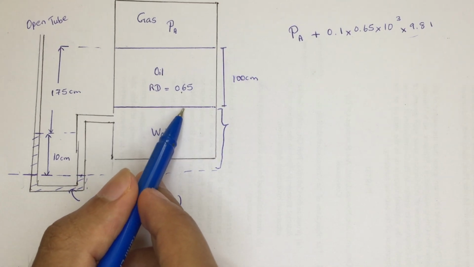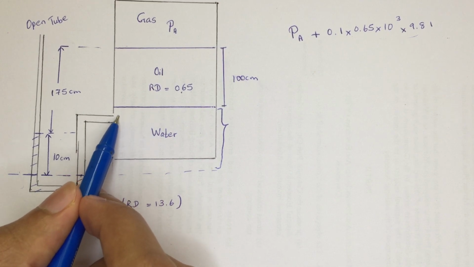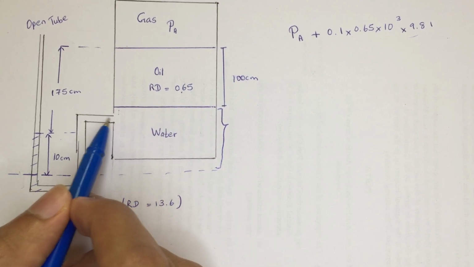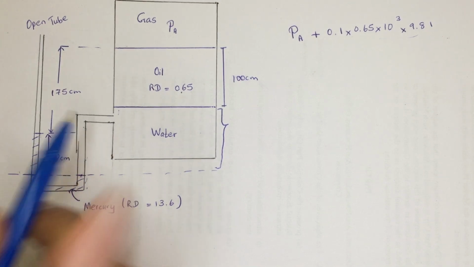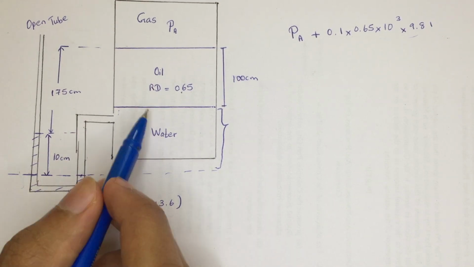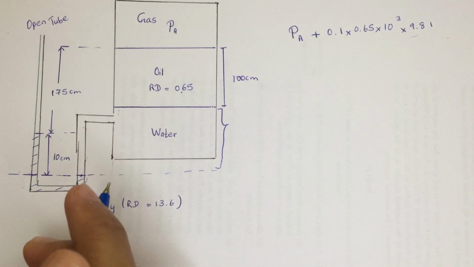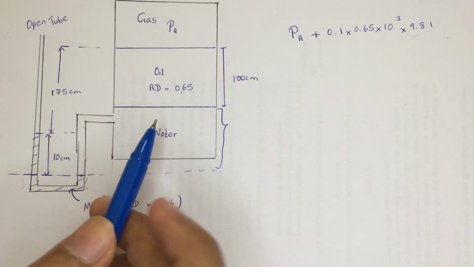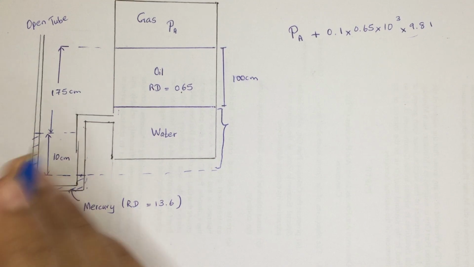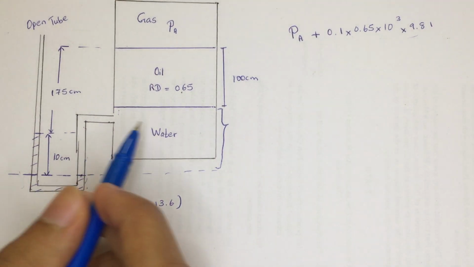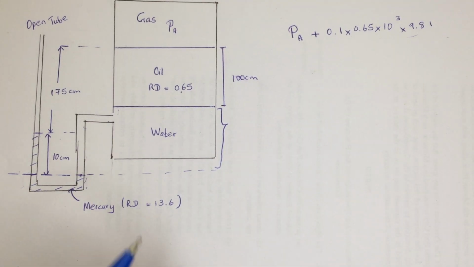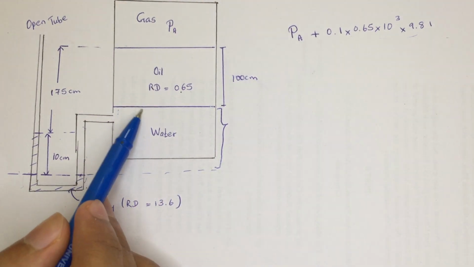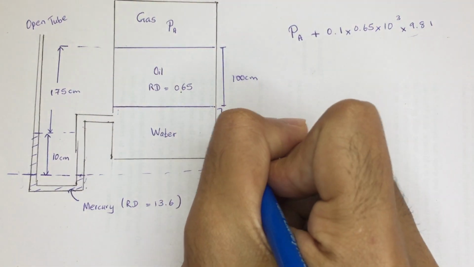We need to find this part individually, because the area is higher here and smaller there. But remember, when you are considering the pressure from a fluid, you can directly use H rho G in any shape, because it doesn't depend on the shape or on the area. So we need to find the height of this.